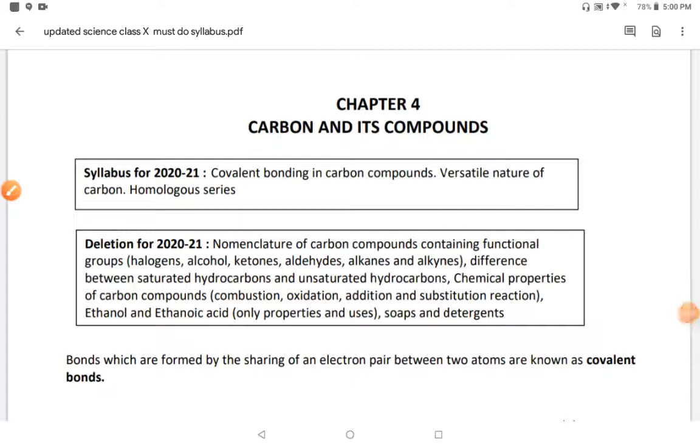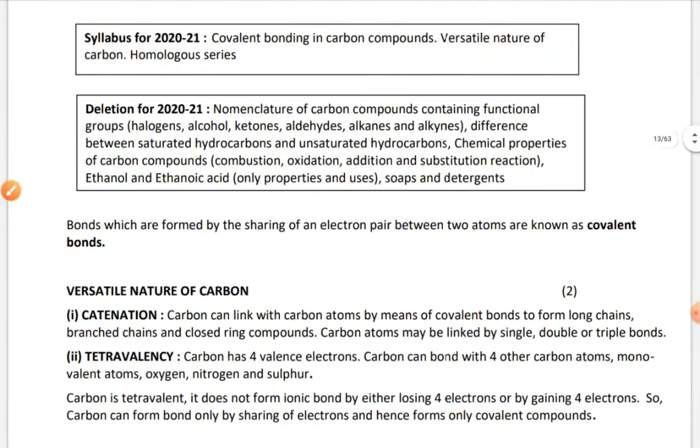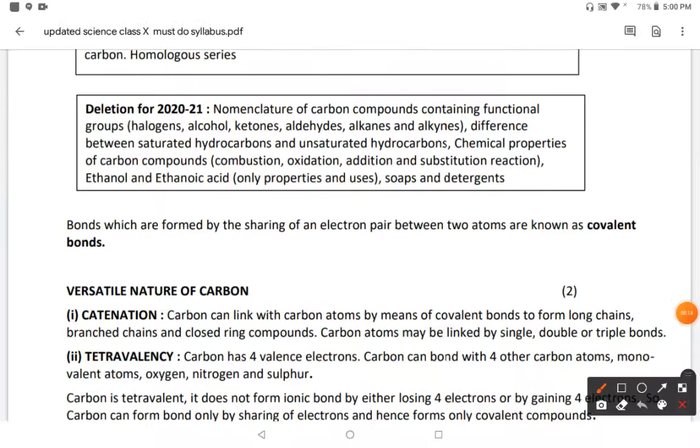Quick revision of chapter number 4, and the name of the chapter is carbon and its compounds. The whole chapter is only related to carbon and its compounds. Why? Because there are some special things in carbon which make so many compounds, unlike other elements. And you have studied about carbon.